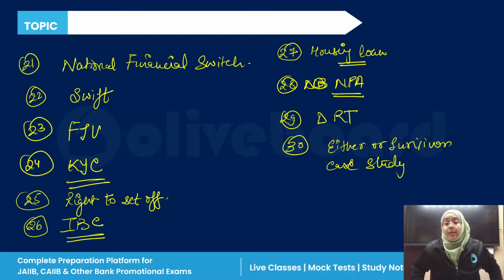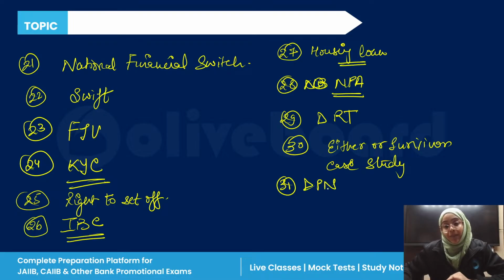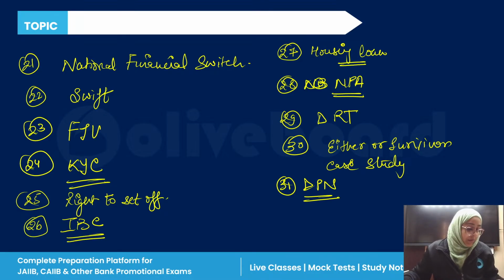There was one question regarding the demand promissory note also, which I have received. DPN, demand promissory note. Yes, RTGS I have already written. There was one question regarding the RTGS. Housing loan, I have told you, priority sector lending. There was a housing loan question which was asked in the examination.